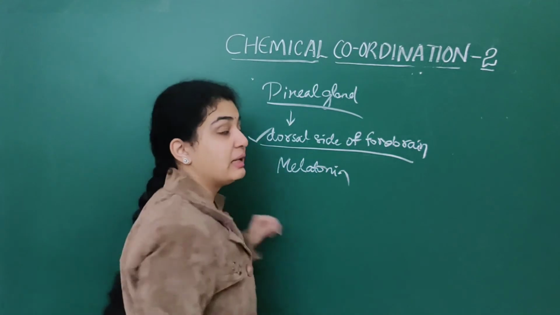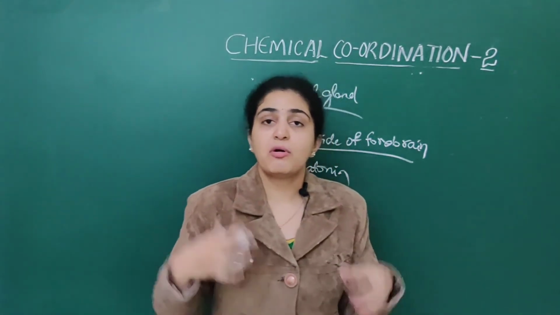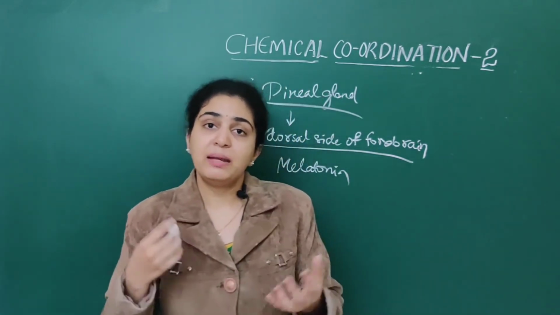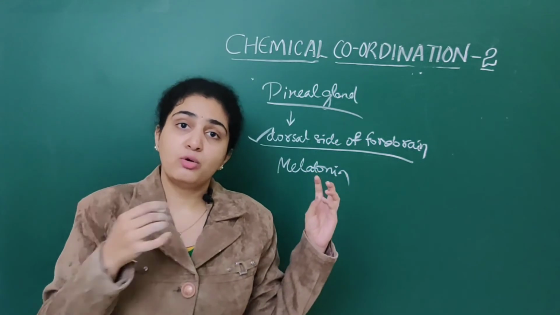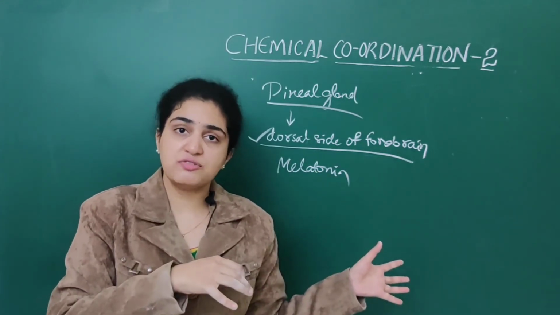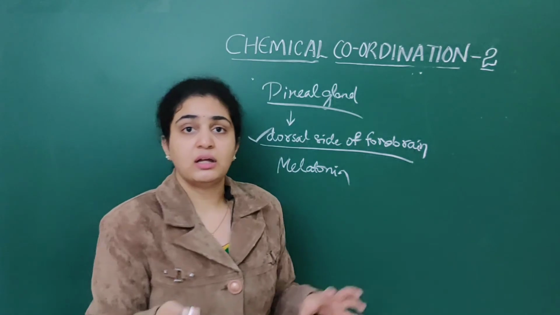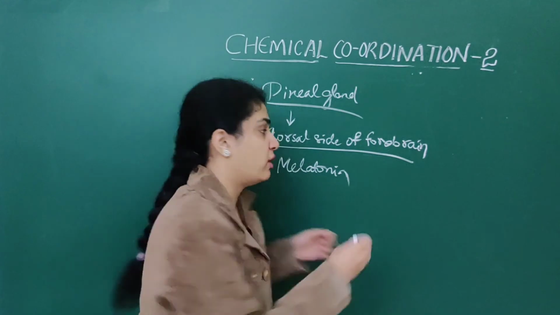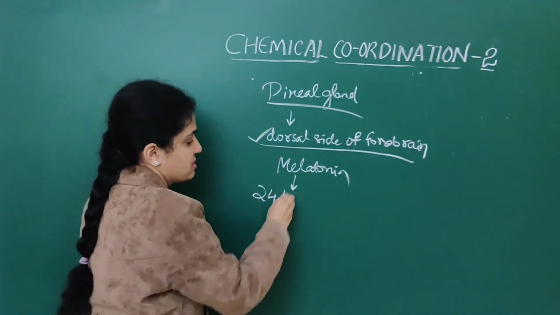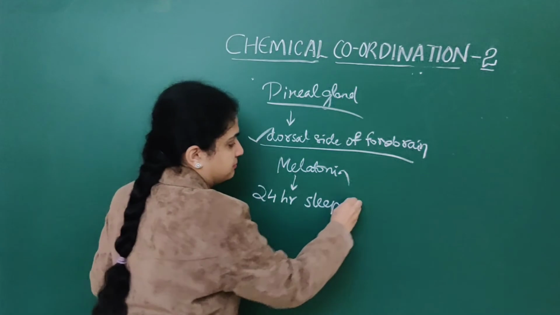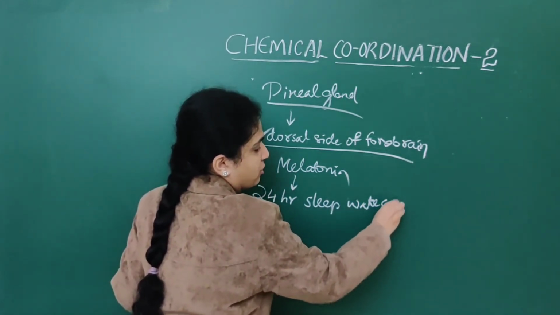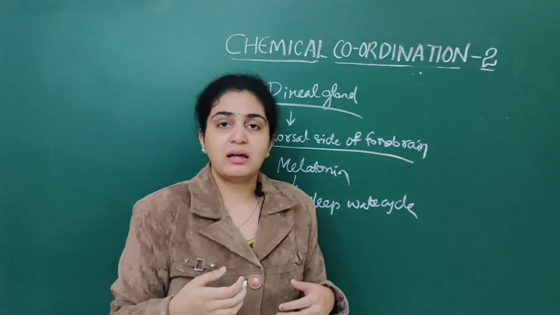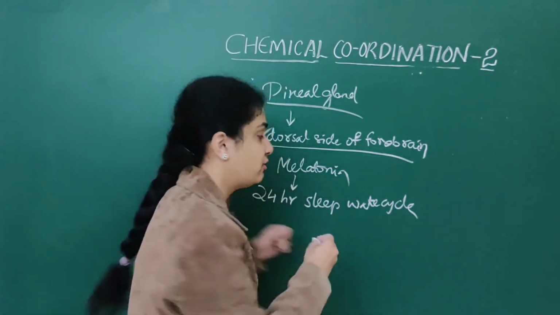Before, what we dealt with in the pituitary gland was melanocyte stimulating hormone. That is different. It mainly helps in pigmentation. Melanocyte stimulating hormone is different, whereas melatonin is different. Melatonin plays an important role in the sleep-wake cycle of the body, that is the 24-hour sleep-wake cycle, as well as in the menstrual cycle in females.